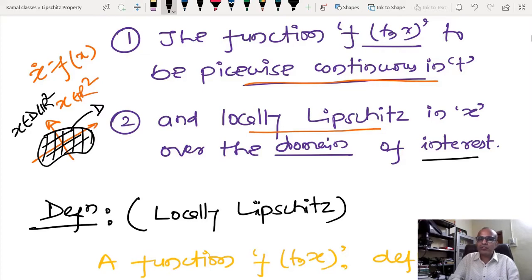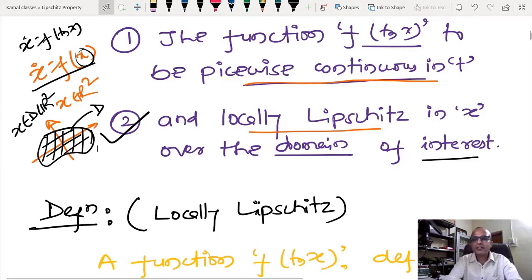One more important point you have to understand here. In this particular system, since I have considered the non-autonomous system f(t,x), I am requiring piecewise continuity with respect to time. But if I have just an autonomous system, then the first requirement is no longer required, because the right hand side is now just a function of x, not an explicit function of t. I hope you are able to understand this point. If I have an autonomous system, you just have to check the second condition. If you have a non-autonomous system, you have to check both condition 1 and condition 2.